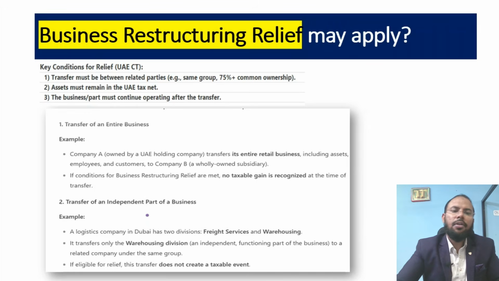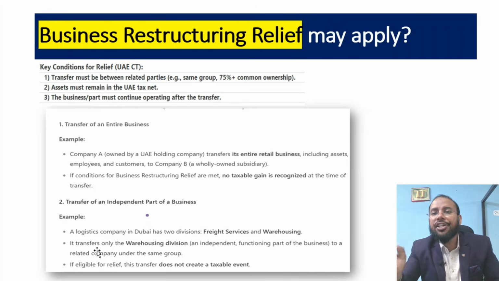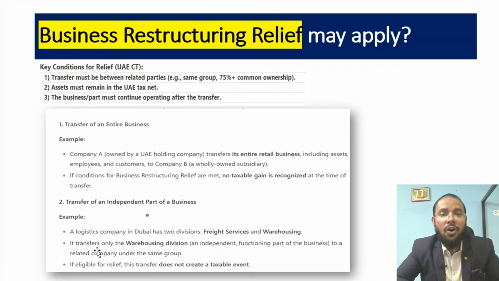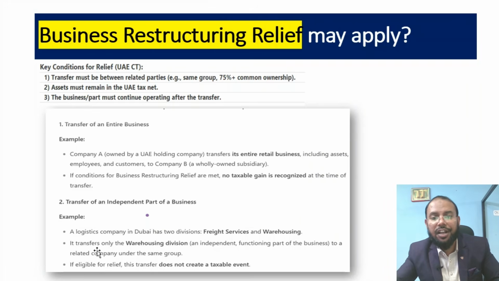Furthermore, business restructuring relief may apply. Here we need to understand what business restructuring relief is. The key condition for this relief is that the transfer must be between related parties. For example, the same group with 75% common ownership, and the asset must remain in the UAE tax net. The business or part of it must continue to operate after the transfer. There are three conditions you have to follow for getting business restructuring relief.